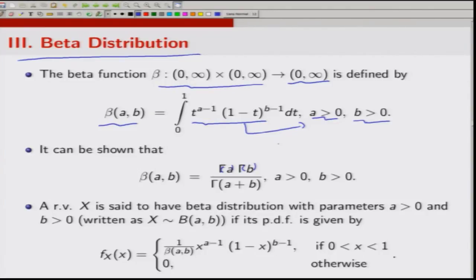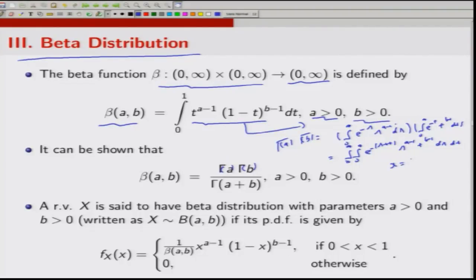I can give you a hint. What you do is you consider gamma a into gamma b. This will be the integral from 0 to infinity of e to power minus s, s to power a minus 1 ds, multiplied by the integral from 0 to infinity of e to power minus t, t to power b minus 1 dt. Now, you combine this and it becomes the double integral from 0 to infinity of e to power minus (s plus t), s to power a minus 1, t to power b minus 1 ds dt.